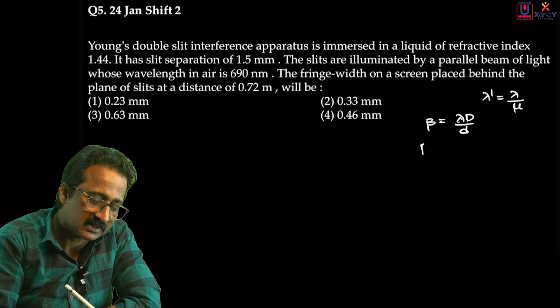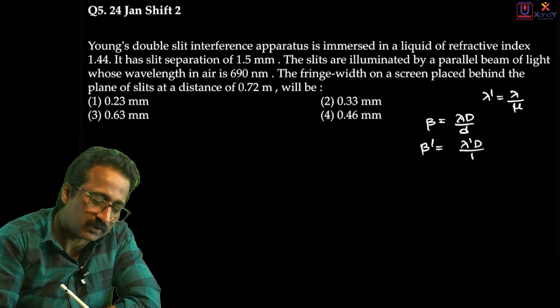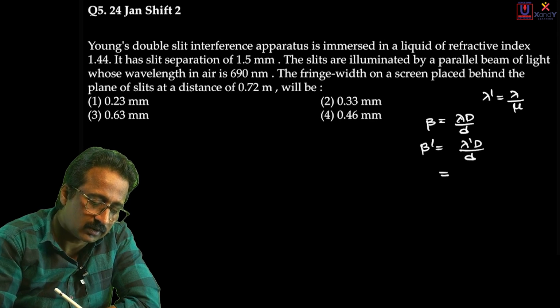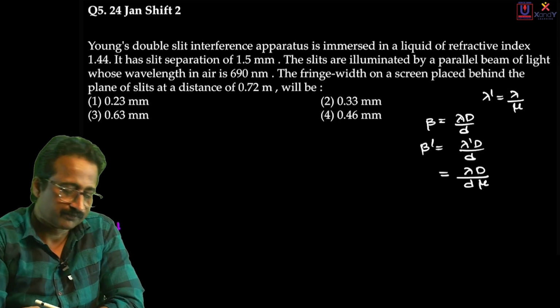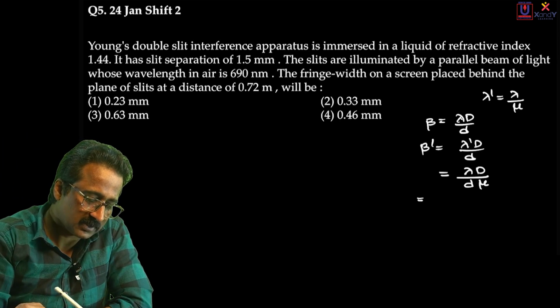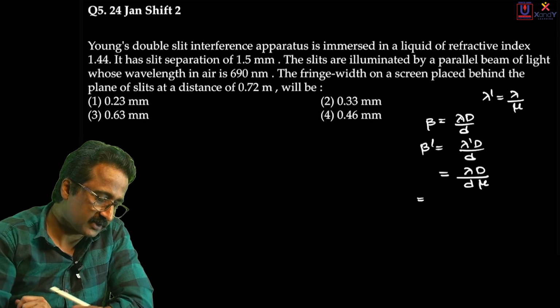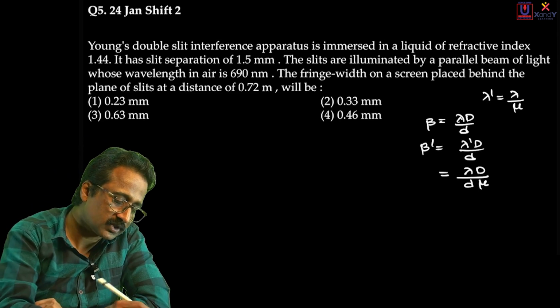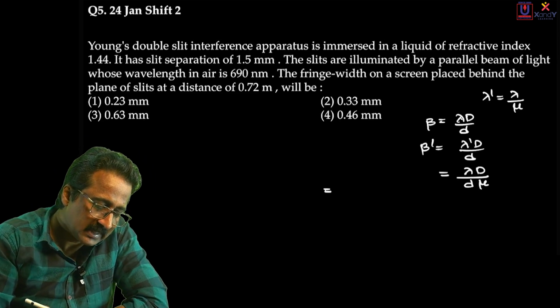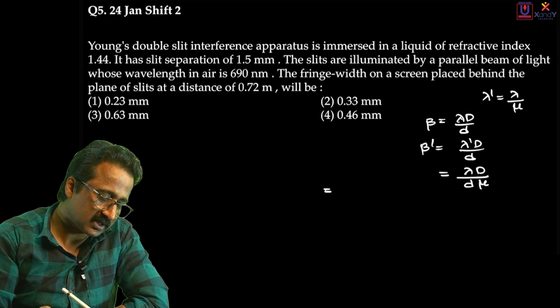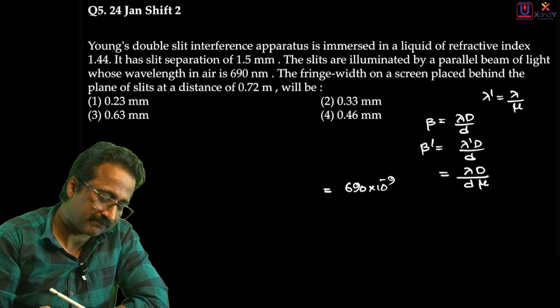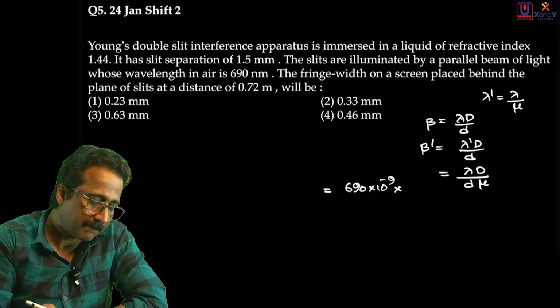Let me write the equation for beta dash in the liquid. It is equal to lambda dash D divided by small d. Now this lambda dash is equal to lambda by mu also. So it becomes lambda D divided by d, into mu, because lambda dash is lambda by mu. Let me put values now. Lambda is given to be 690 nanometers, so 690 into 10 raised to minus 9. That is lambda, that into